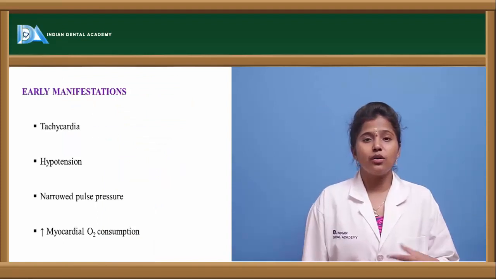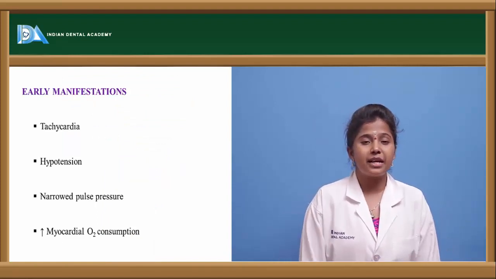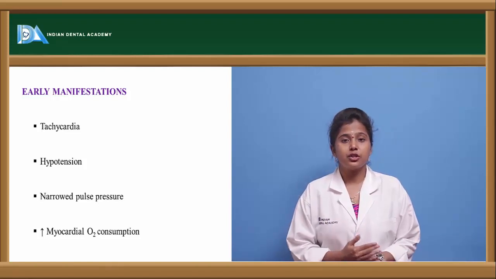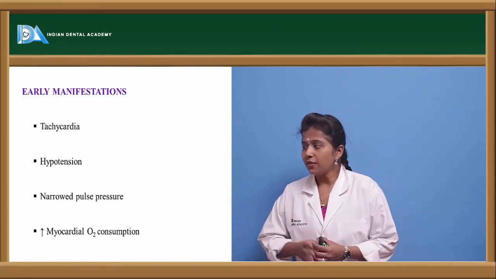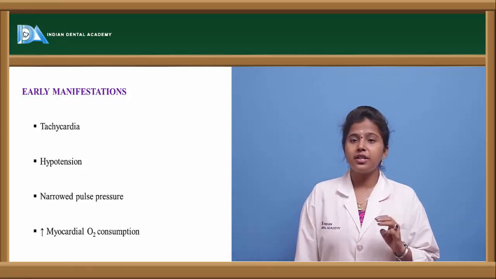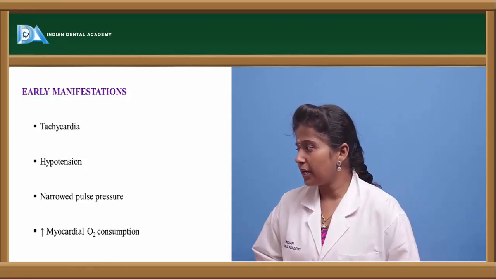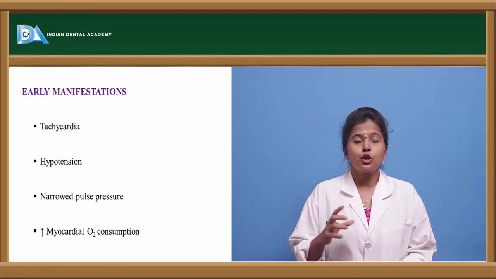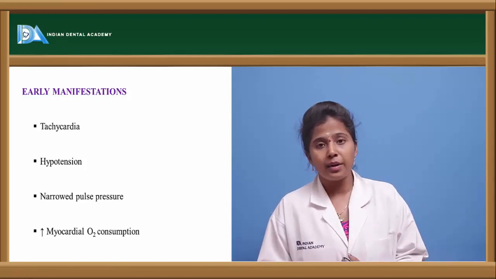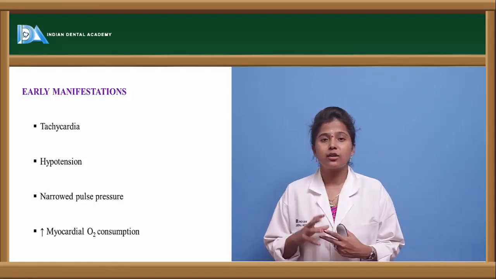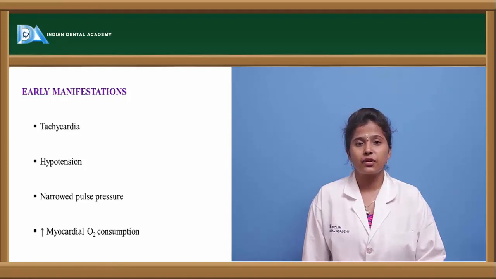Let us see how we can take care of cardiogenic shock in the early stages. First, we observe symptoms like tachycardia, hypotension, narrowed pulse pressure and increased myocardial oxygen consumption. So if a person has low blood pressure or tachycardia, first we have to go for the diagnosis of the shock.